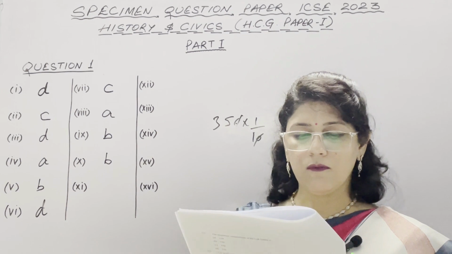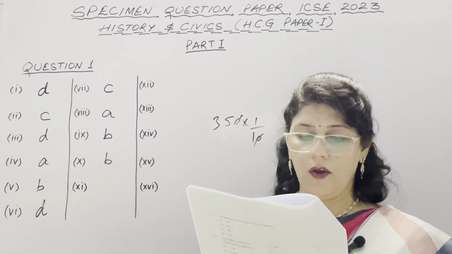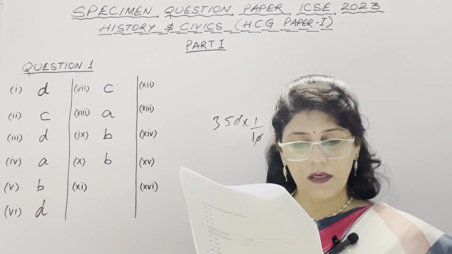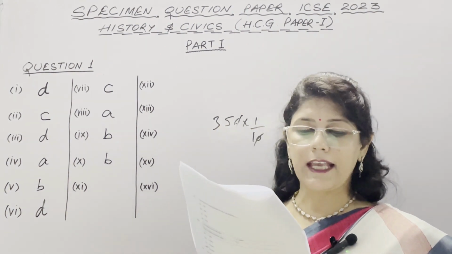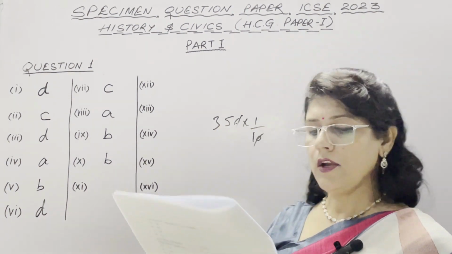In 11, the Khilafat Movement was started in India by. Options are the Ali brothers, Mahatma Gandhi, Jinnah and Sir Syed Ahmad Khan. The correct option is A, the Ali brothers, Muhammad Ali and Shaukat Ali.